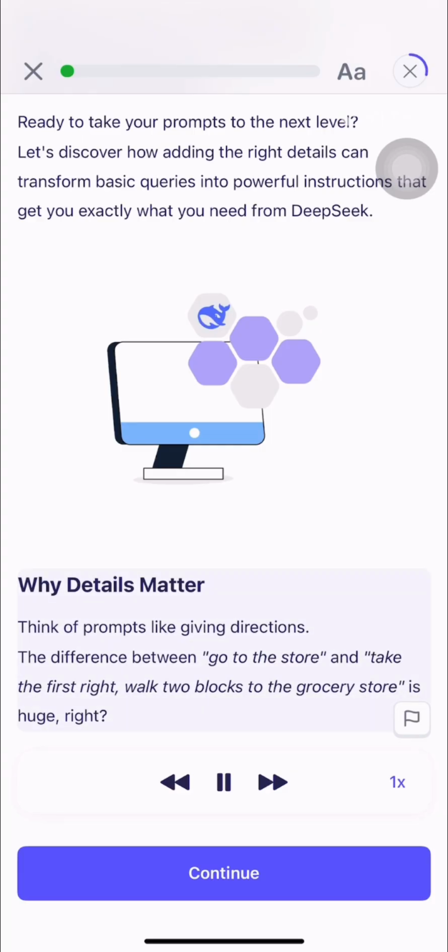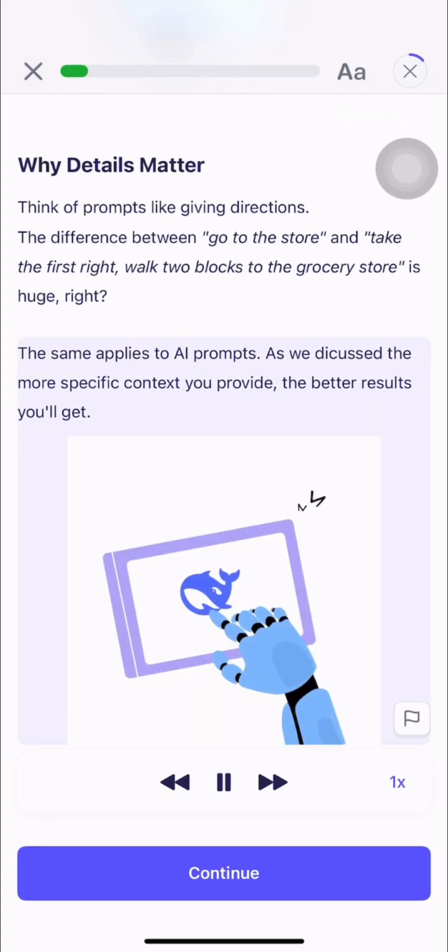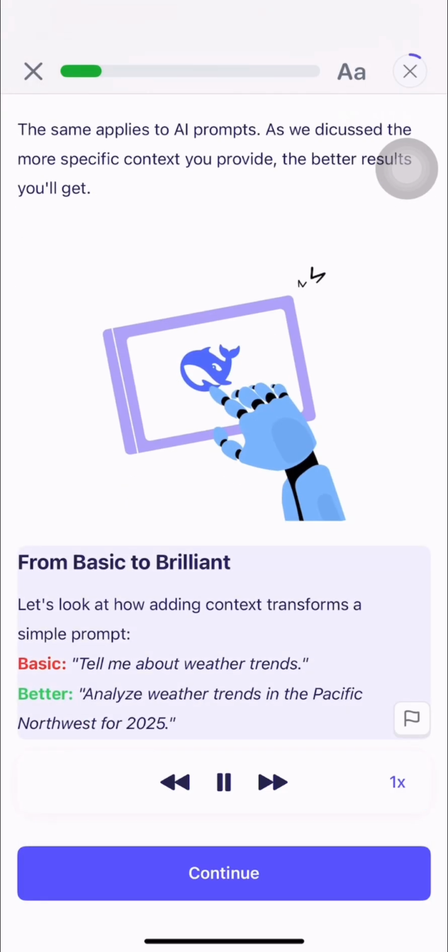Think of prompts like giving directions. The difference between "go to the store" and "take the first right, walk 2 blocks to the grocery store" is huge, right? The same applies to AI prompts. As we discussed, the more specific context you provide, the better results you'll get. From basic to brilliant. Let's look at how adding context transforms a simple prompt.